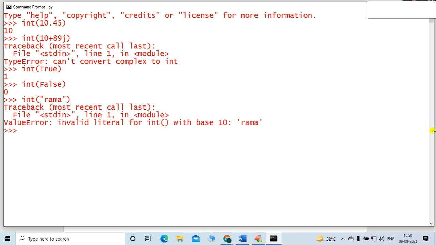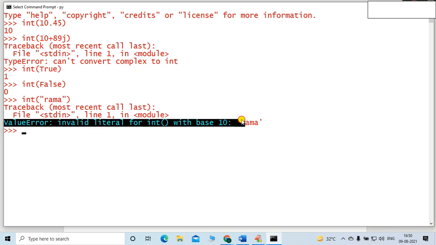So you can see the error. What's the name of the error, friends? Invalid literal for int with base 10: Rama. What does it mean, friend? Because this Rama is a perfect string and it is not a base 10 value. It is not a decimal number system. The word Rama does not belong to the decimal number system with base 10. Rama is a perfect string, and it is not related to any number system, right?